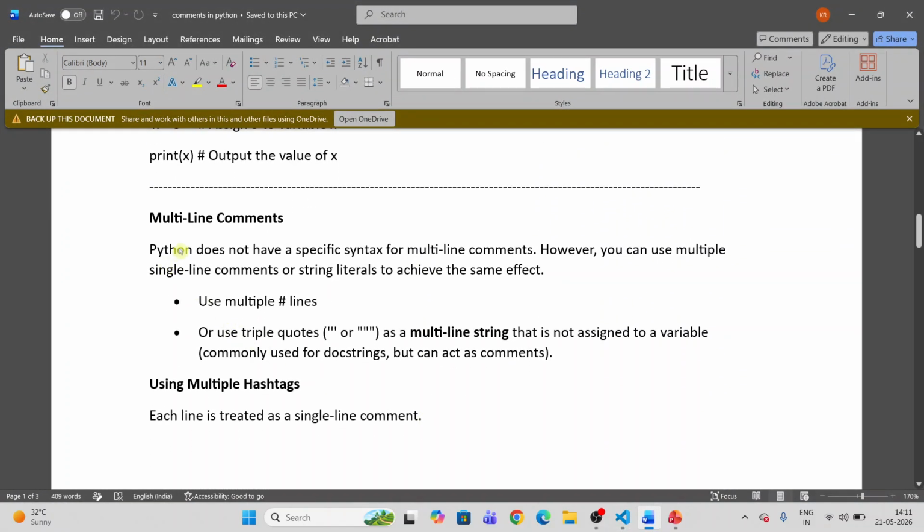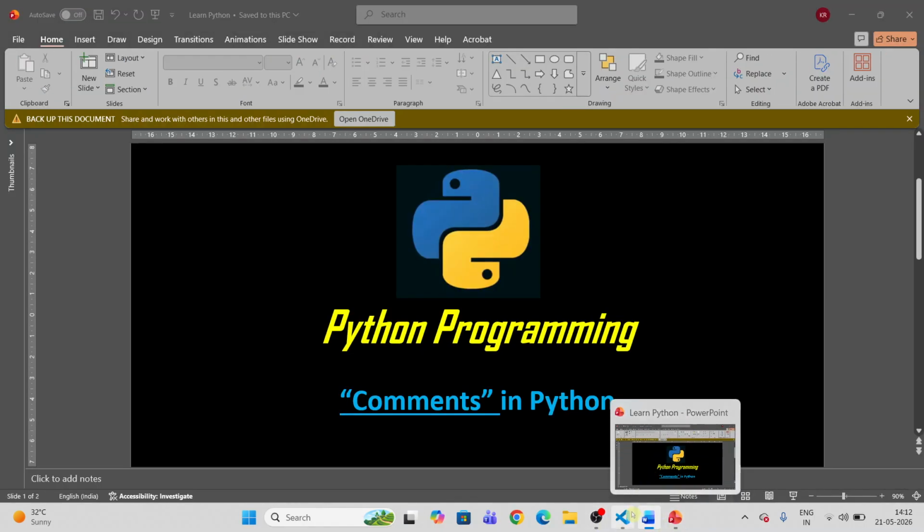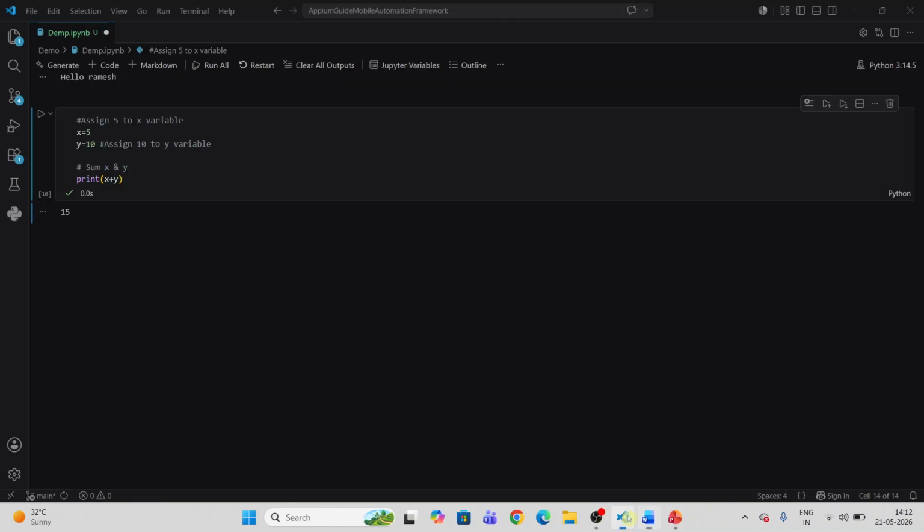Python does not have a specific syntax for multiple line comments. However, you can use multiple single line comments or string literals to achieve the same effect. So multiple line comments you can achieve in two ways: using multiple hashtags or by using triple quotes as a multi-line string. We'll see this example here.